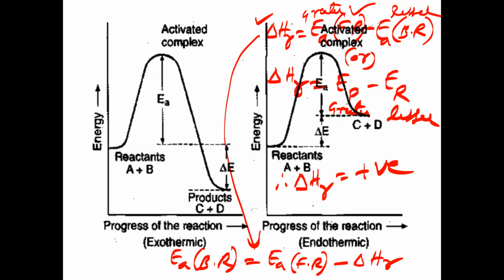Is that clear? Yes, sir. So it's about what now? Exo and endothermic reactions, that is activation energy. So this threshold energy should be cleared. For any reactant to be converted into product, the energy barrier to be cleared is what? Threshold energy. When the reactant molecules get the threshold energy, they will convert into products. That is the energy barrier.